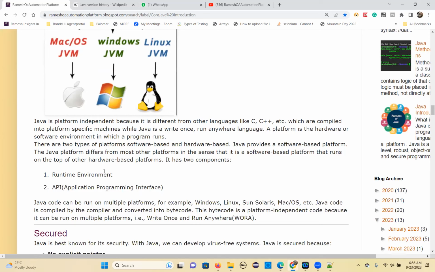That's the main reason Java is platform independent. Portable language, portability, you know what that means, right? Carrying the same bytecode to another place and running it there. That's portability, and the main reason for it is also the bytecode. And architecture neutral means it doesn't depend on the architecture. Mac is different, Windows is different, Linux is different, and Linux has so many flavors, right?